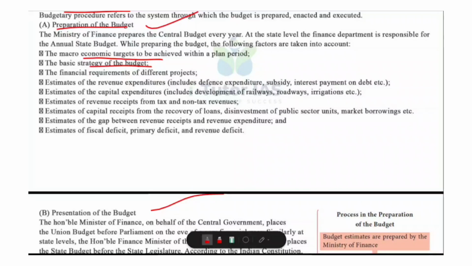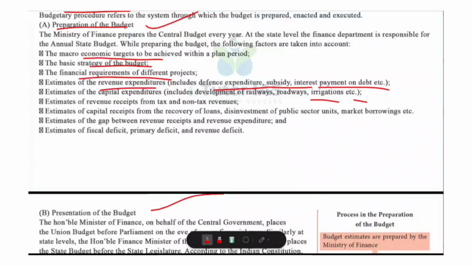Then, estimating revenue expenditure. Okay. Revenue expenditure includes day-to-day expenses of the government, such as defense expenditure, subsidy, interest payment, pension, and so on. And this interest payment on loans is also very important. So these expenses do not create any asset. Then, financial need of different projects and ministries. Each ministry, whether railway, road, irrigation, or anything, sends its cost estimate to the Ministry of Finance. These are examined and included in the budget.